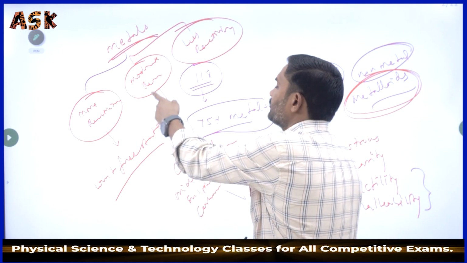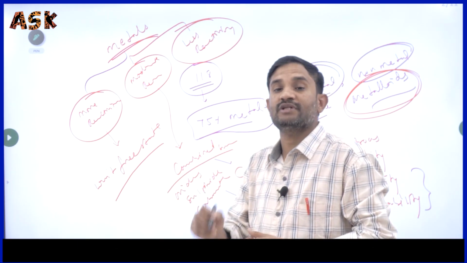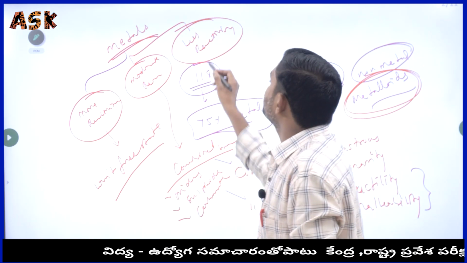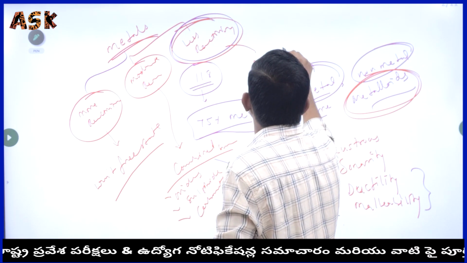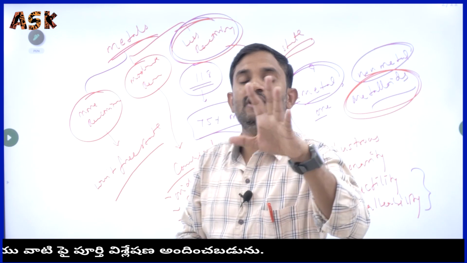The least reactive metals are present in the free state only. We have to keep that in mind.